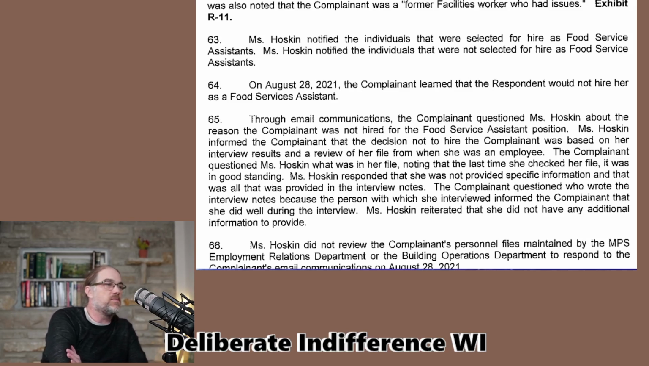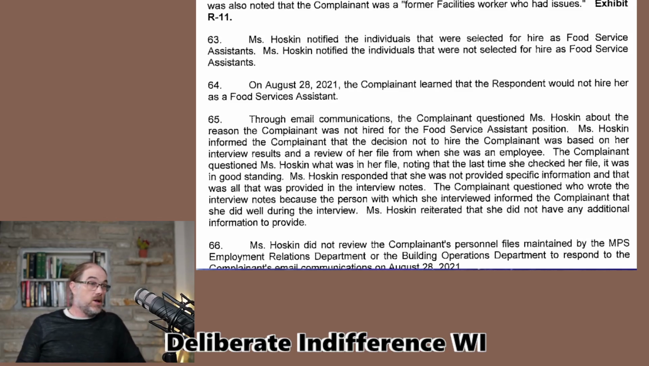The complainant questioned Ms. Hoskins what was in her file, noting that the last time she checked her file, it was in good standing. Ms. Hoskins responded that she was not provided specific information, and that was all that was provided in the interview notes. The complainant questioned who wrote the interview notes because the person with which she interviewed informed the complainant that she did well during the interview. Ms. Hoskins reiterated that she did not have any additional information to provide.